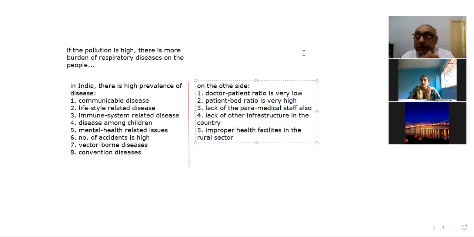So the point is clear now. The point is clear. Okay. So these are the various reasons why we need to increase the capacity of the health sector, right?